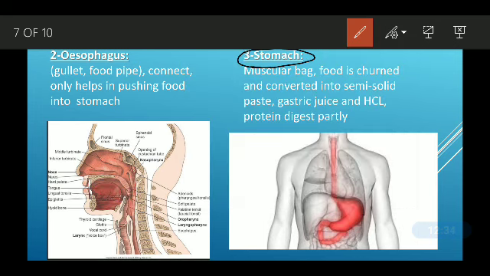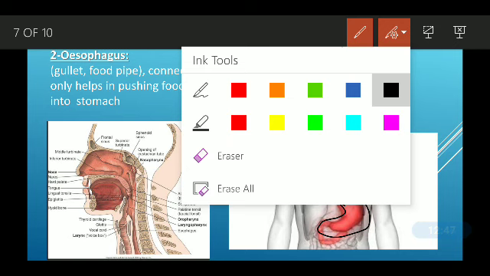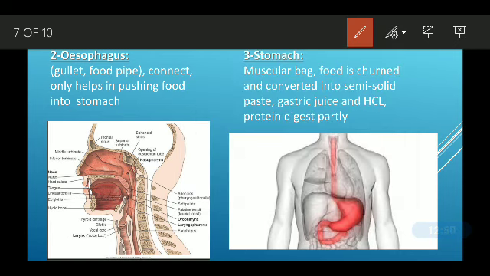Then we have the stomach. The stomach is a bag-like structure, a muscular bag. Here food is digested mechanically as well as chemically. How mechanically? The stomach contracts and relaxes. When it contracts, it reduces in size, then it becomes bigger. With the help of contraction and relaxation, it churns the food and converts it into a semi-solid paste.